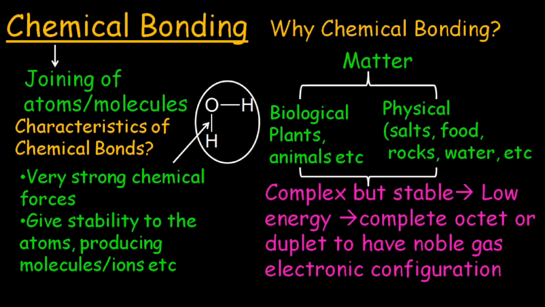stable. But this concept has certain limitations. Certain molecules, after utilizing all of their atoms in chemical bonding, are still deficient in electrons. They do not have their octet or duplet completed, especially they do not have their octet completed. Therefore, this concept though exists, but it is limited. And in a broader sense, we can say that atoms make bonds in order to get stability, and they get stability when they lower their energy.